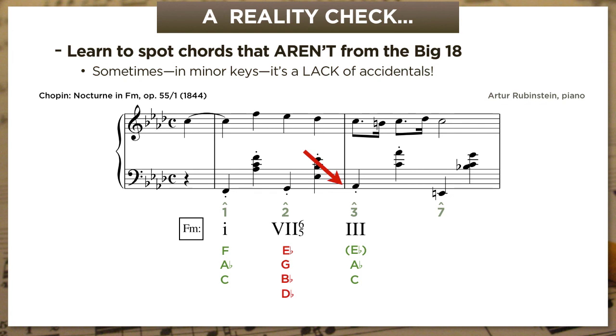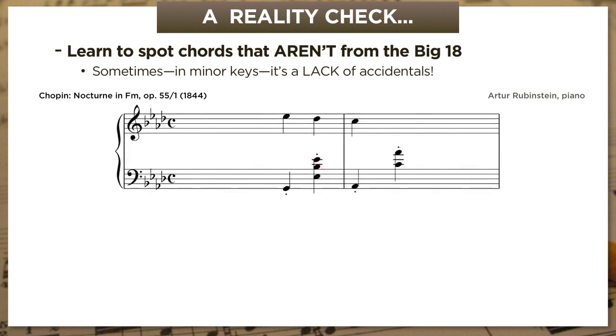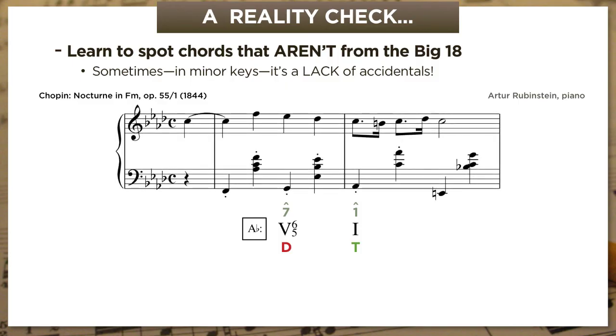Listen to the second and third chords again, but this time without the opening tonic. If I just played you that with no context, you'd say, oh, that's dominant going to tonic in A flat major. 5-6-5 going to 1. 7-1. But when we put it back into context, I don't think that impression goes away entirely.